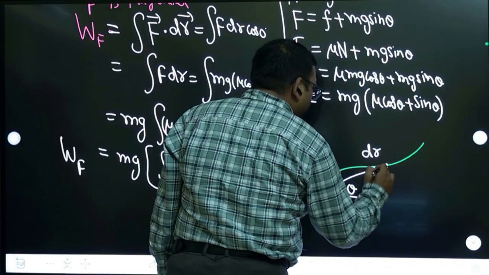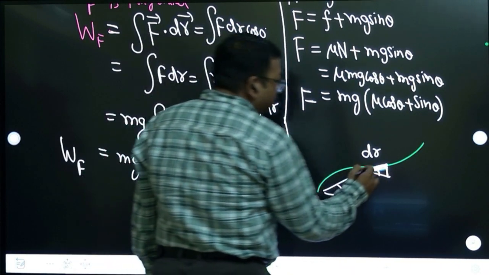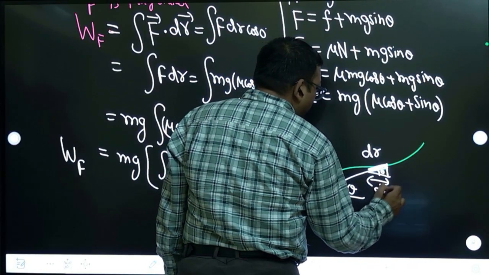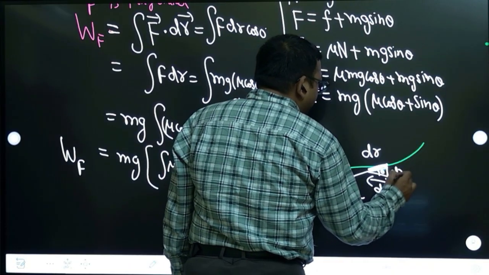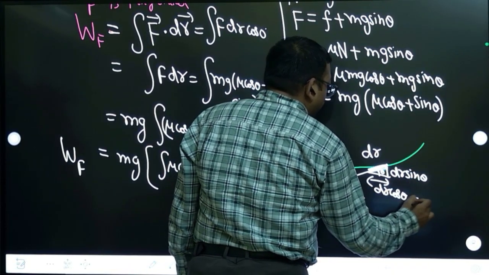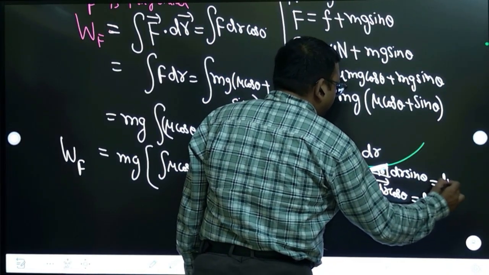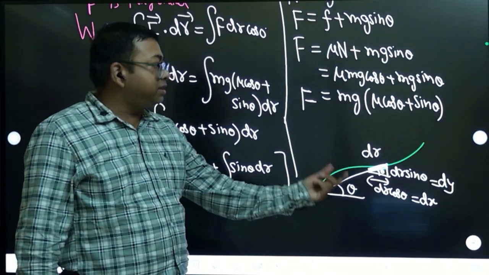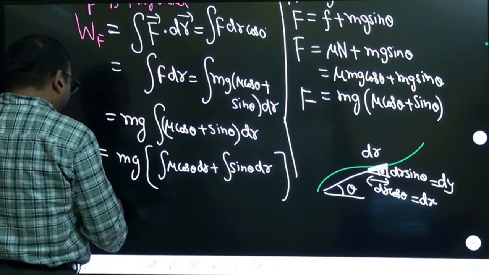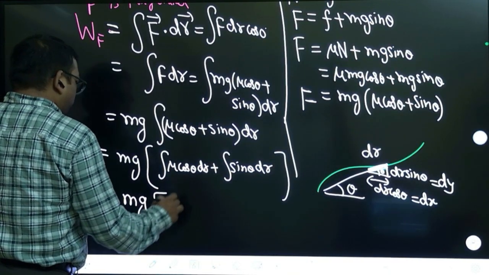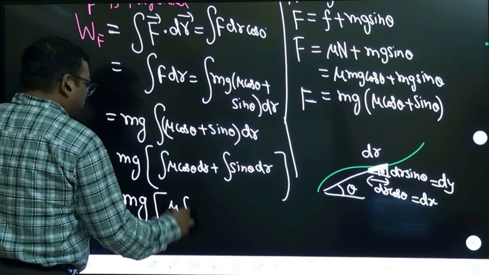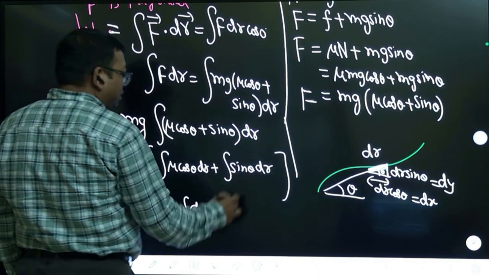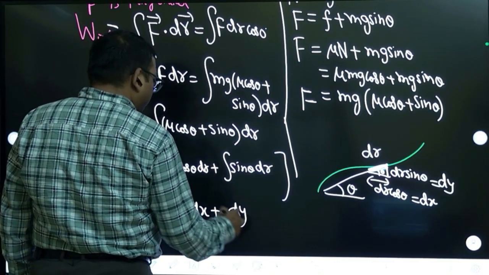So this dr we can resolve as dr cos theta and dr sin theta, which is nothing but dx and dy. So dr cos theta is dx and dr sin theta is dy. So that's what we are going to write here. Mu is anyway constant, it comes out. Dr cos theta we will write as dx and dr sin theta we will write as dy, integration of that.